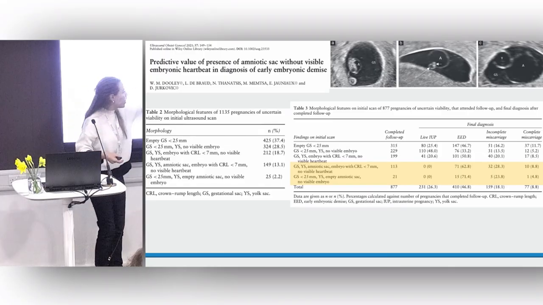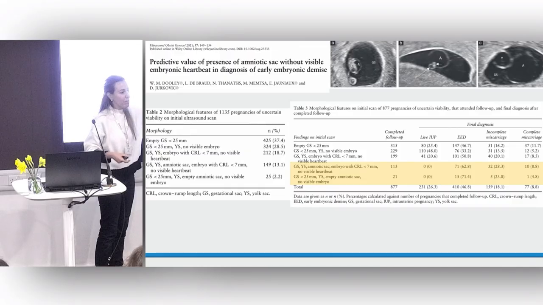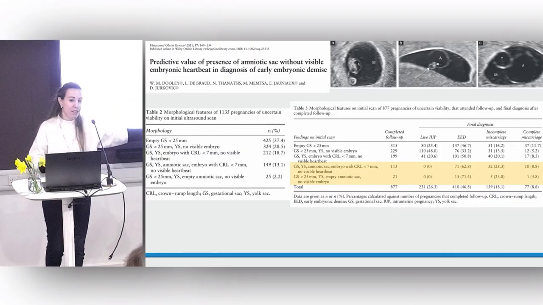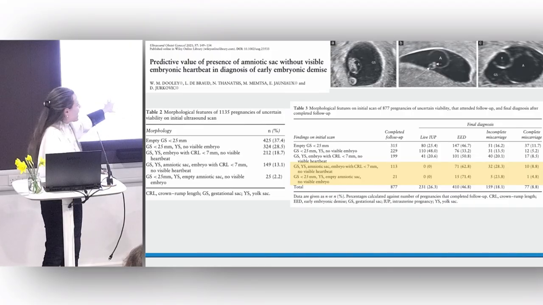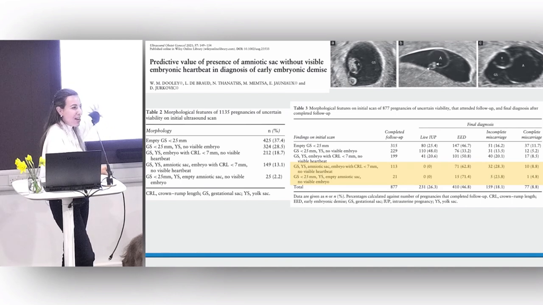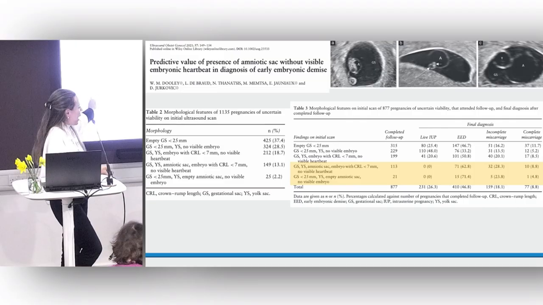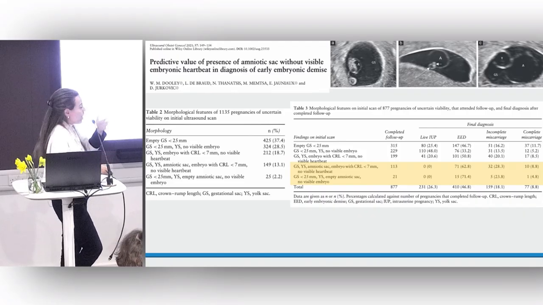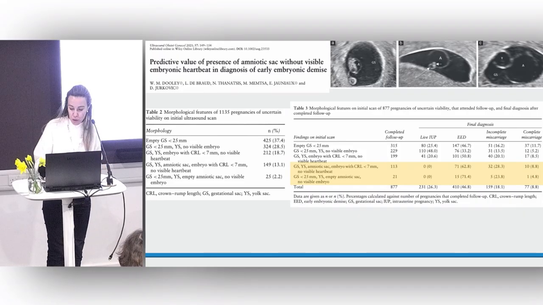But actually, on follow-up, all of those ended up being miscarriages in this paper. So it is a good paper. It does show the association with miscarriage. But we can't change all diagnostic criteria based off this singular paper. All these women anyway at the moment are going to be followed up according to our existing criteria, okay? What we now need to do to turn this into something that we can use clinically is obviously a large multi-center prospective validation study, which I think may start in London soon.